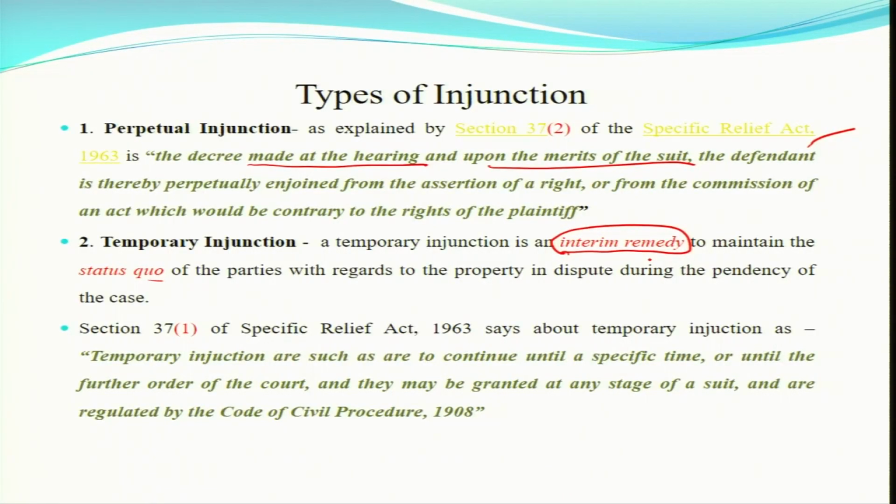So, we talk sometimes about contempt proceeding also, but that is a different thing. But if you do not obey the order of the court, against whom the court has passed the order, then there can be imprisonment or attachment of property, 3-month imprisonment, attachment of property. So, this is an interim remedy to maintain the status quo. This relief under Order 39 of CPC will give you a temporary relief.